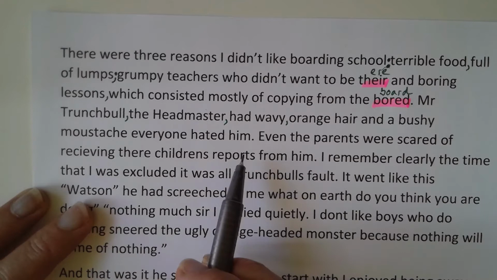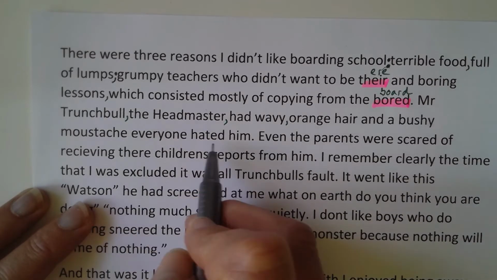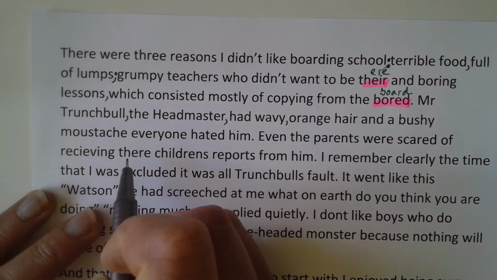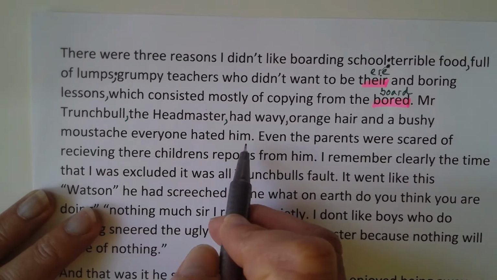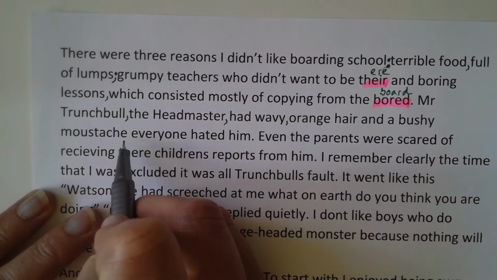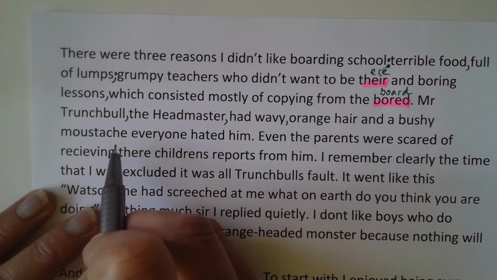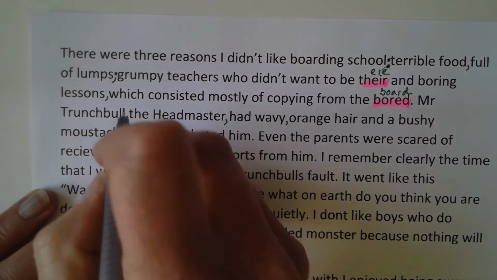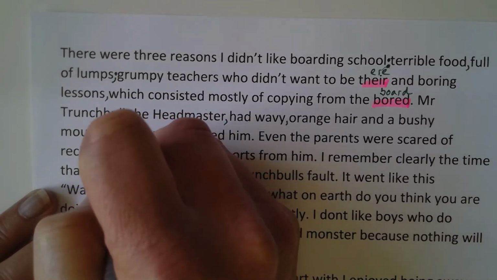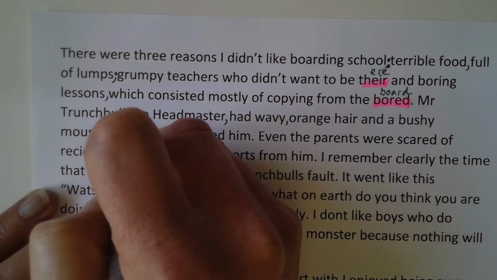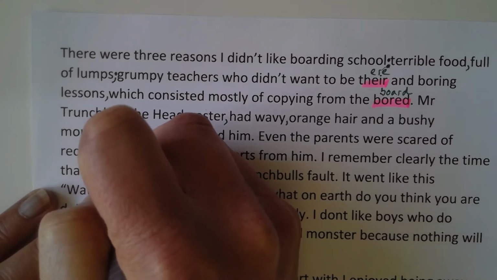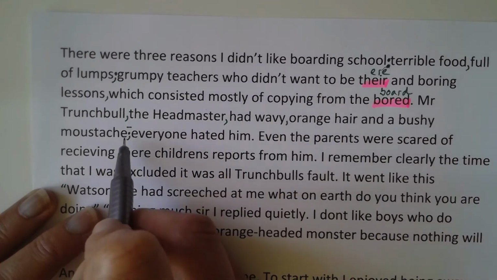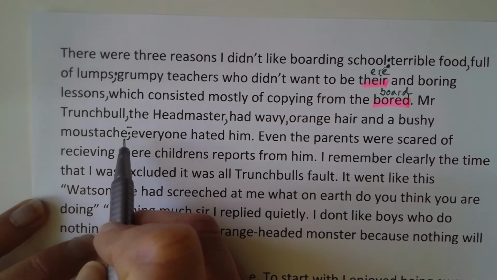Everyone hated him. Now, although everyone hated him seems to be really related to how he looks, it is a separate sentence. Okay, so a comma here would be wrong. That was quite a common splice that I picked up a lot of you have done, and it needs to be here either a full stop, capital letter, everyone hated him. It could be a semicolon. Okay, it could be a dash, but what it can't be is a comma. Okay, that's a comma splice.